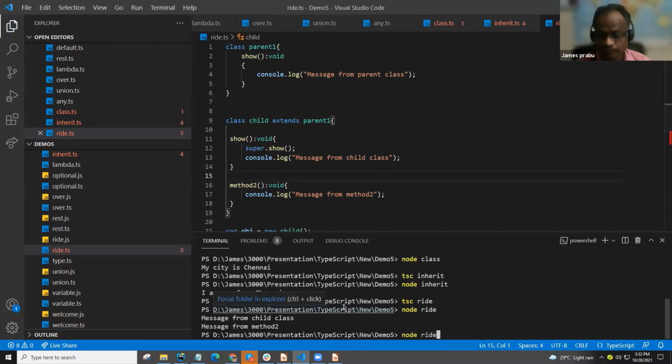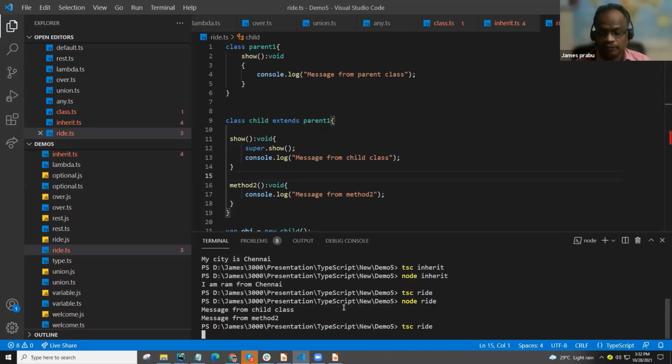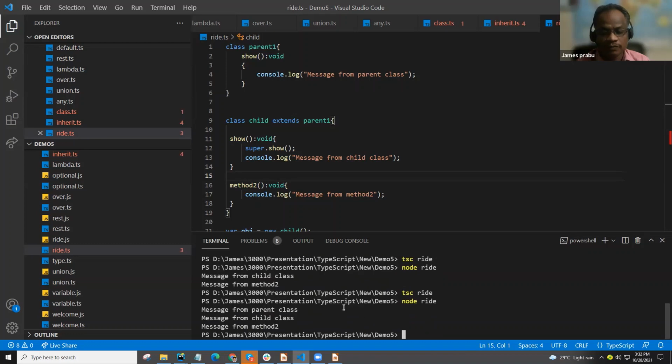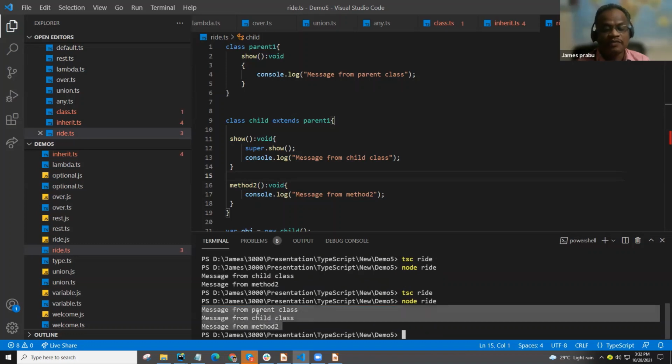Let's execute this. See, now three messages, first from the super. Even we can call this from another method. Even though we are not calling it here, we can call it from anywhere. So this is the concept of overriding. Overriding means the same method name can exist in two different classes, parent and child, but the child has the privilege to override the parent. So this is about overriding.